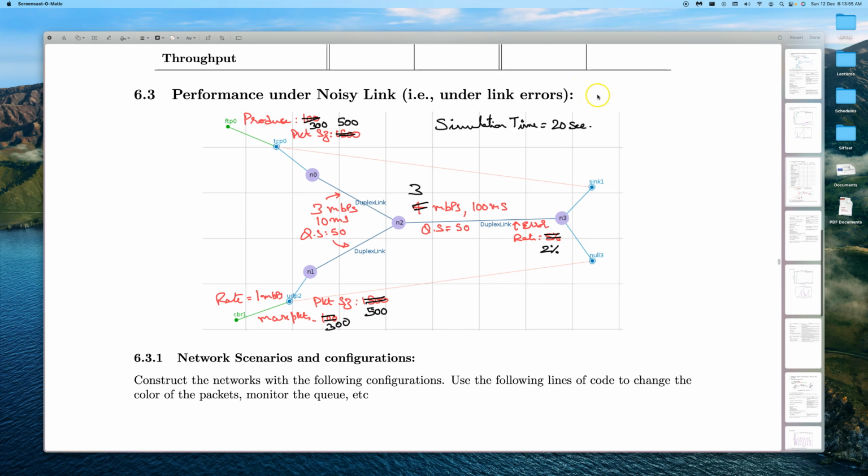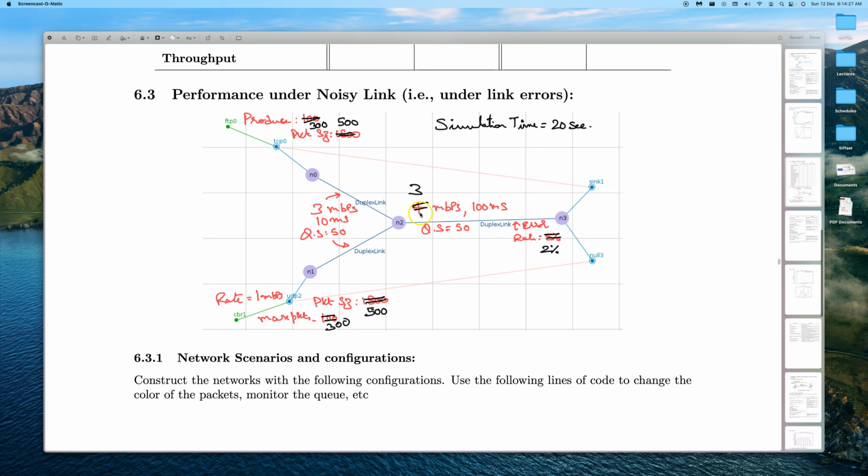Okay, now let's get started with the next scenario where we want to compare TCP and UDP under the noisy link scenario. That is, what we'll do is we'll create this link as noisy. It will introduce some errors. Whatever packets are flowing, it will introduce some errors in them. And we are saying produce errors of 2%. That is, every 100 bits that are flowing through it, 2 of them could be in error.